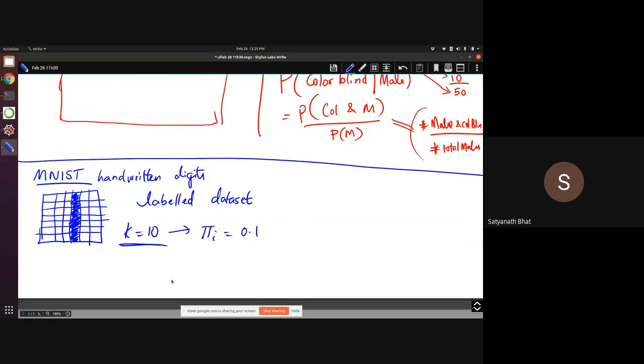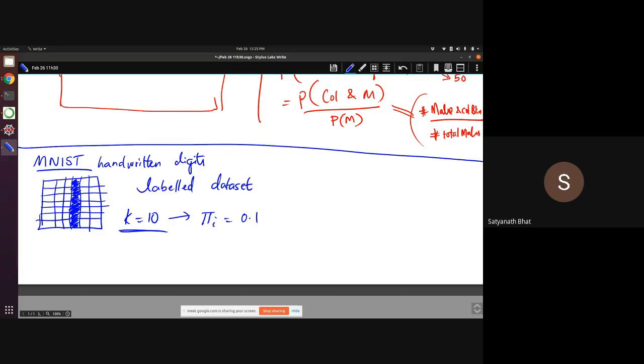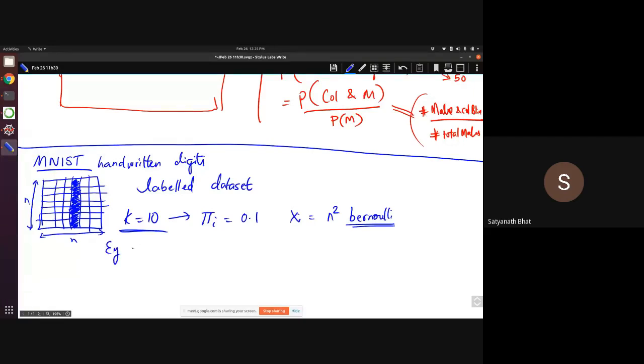Then given a particular digit, assume that there are n cross n pixels. So every x_i will be n square Bernoulli things. So there will be n square Bernoulli coins, and each of the n square will have some probability. For example, if z_i is equal to 1, that means the digit is actually 1, then what happens? These are going to be probability 0 roughly.